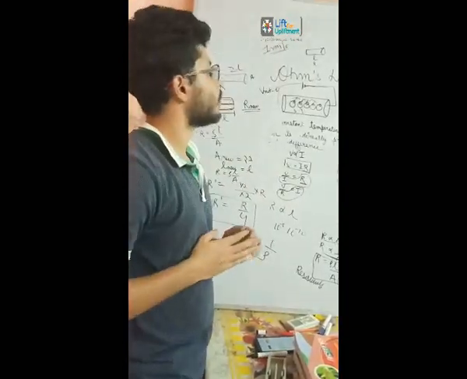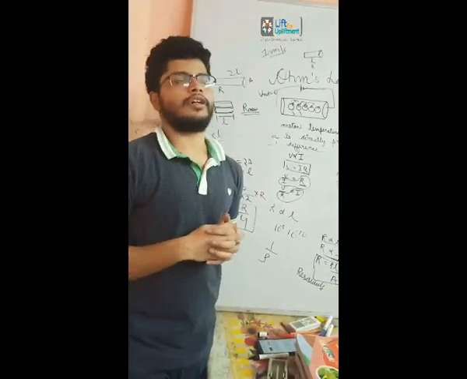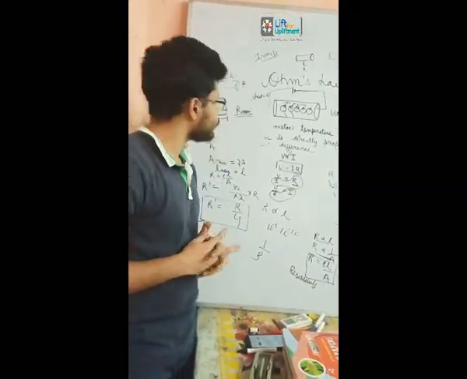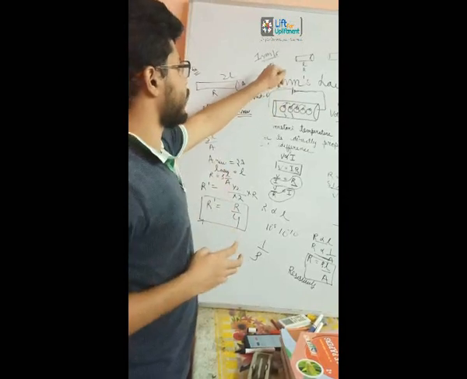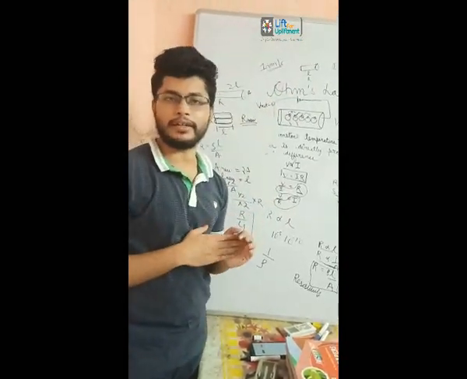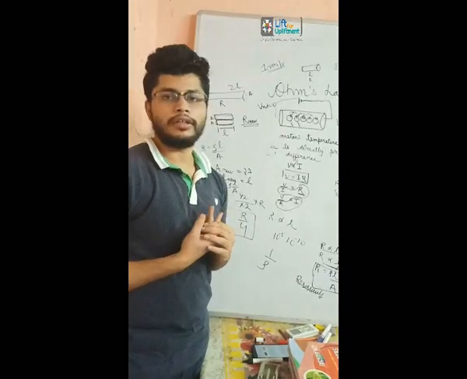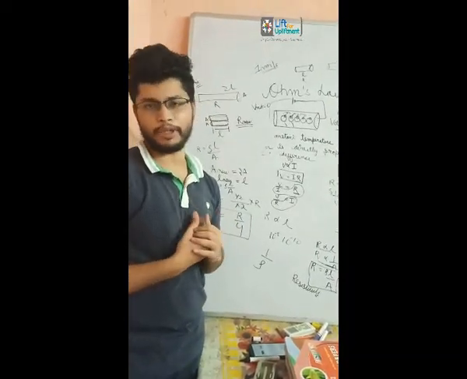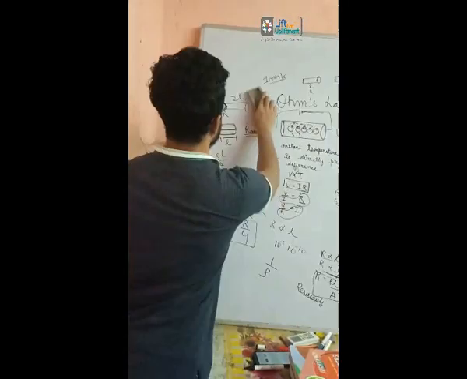Let's come to the answer of the question which I asked in the beginning. I told you that in our daily life the drift velocity is very small, 1 millimeter per second, but still the bulb turns on instantaneously after we switch on. How is this possible? Let's see the explanation.